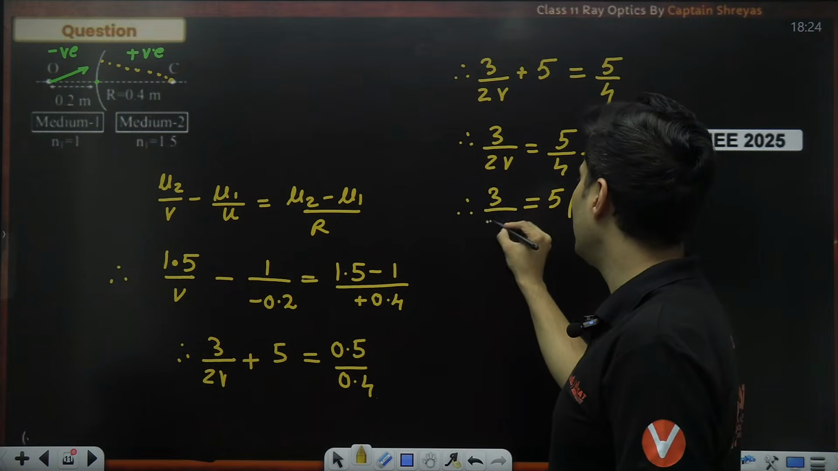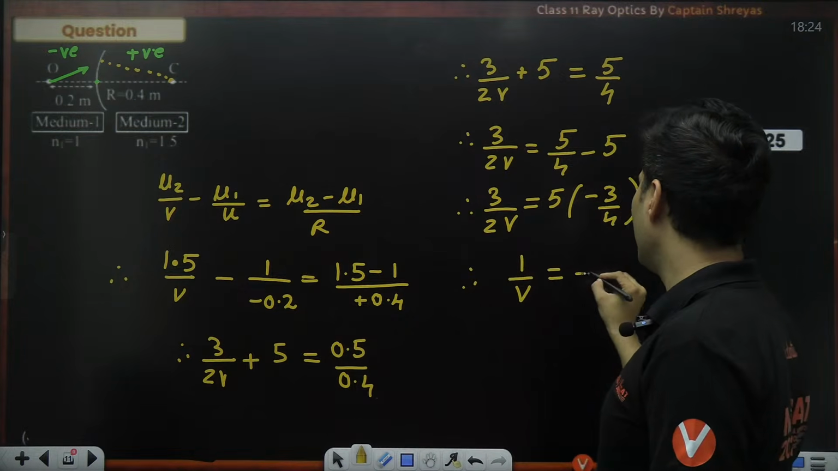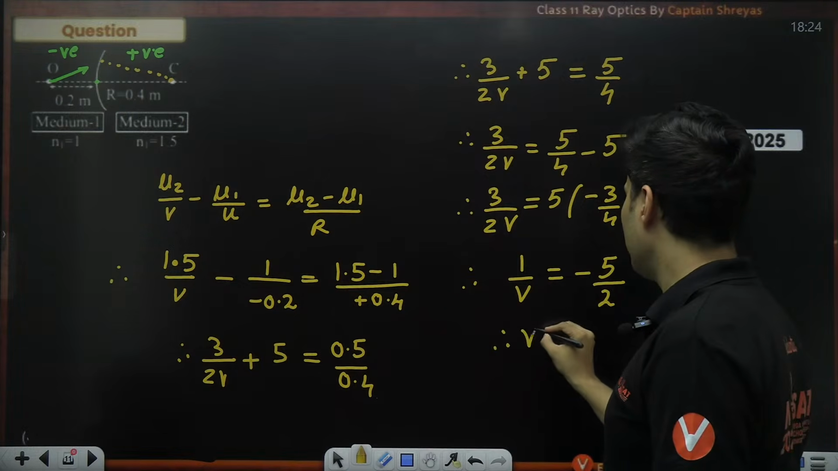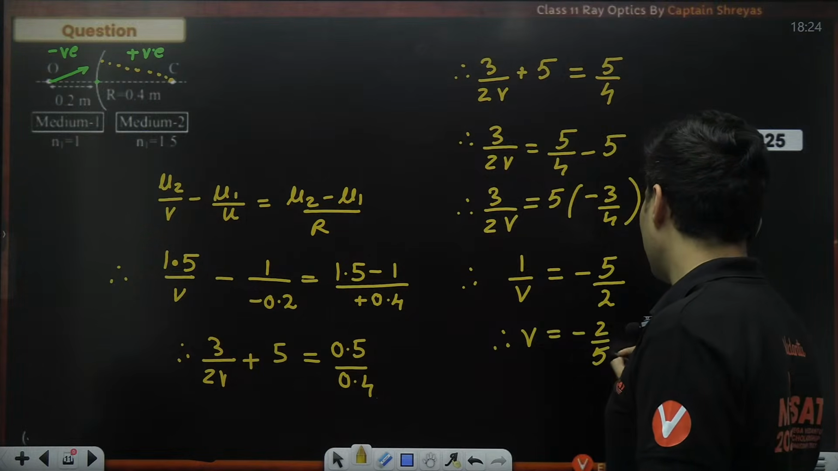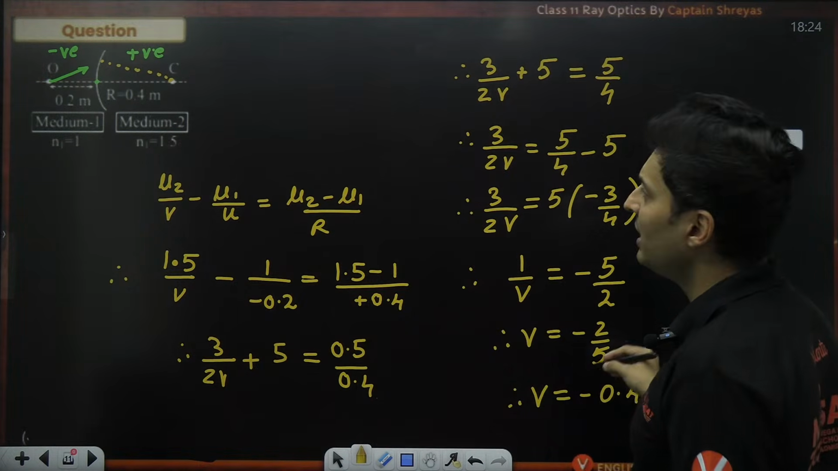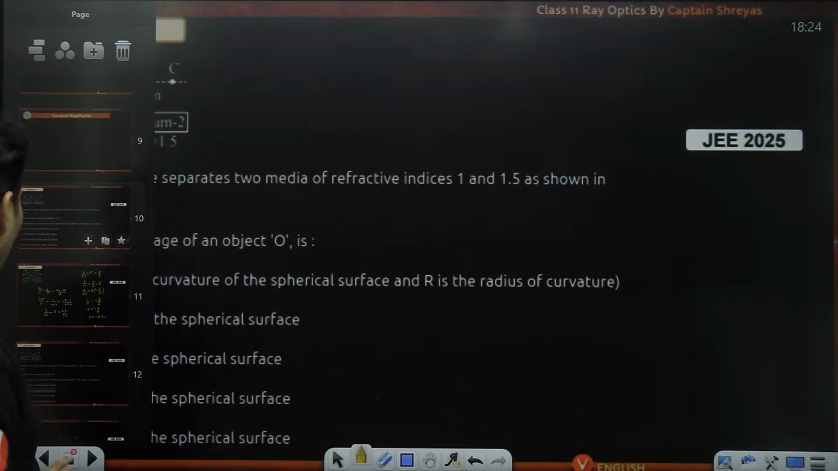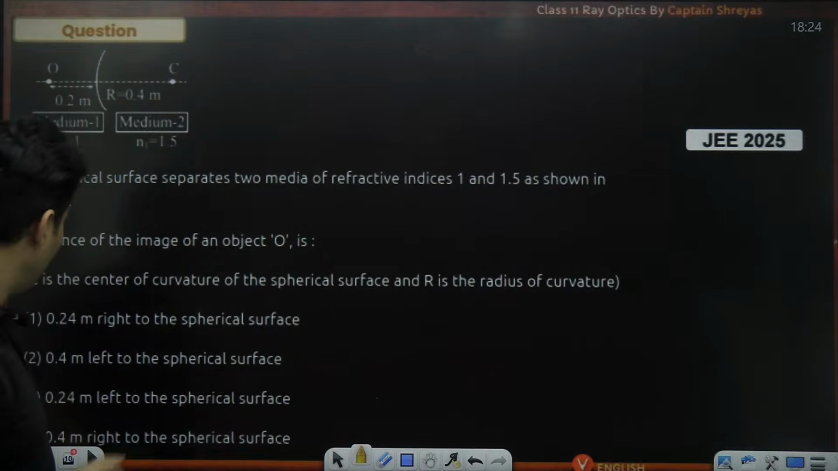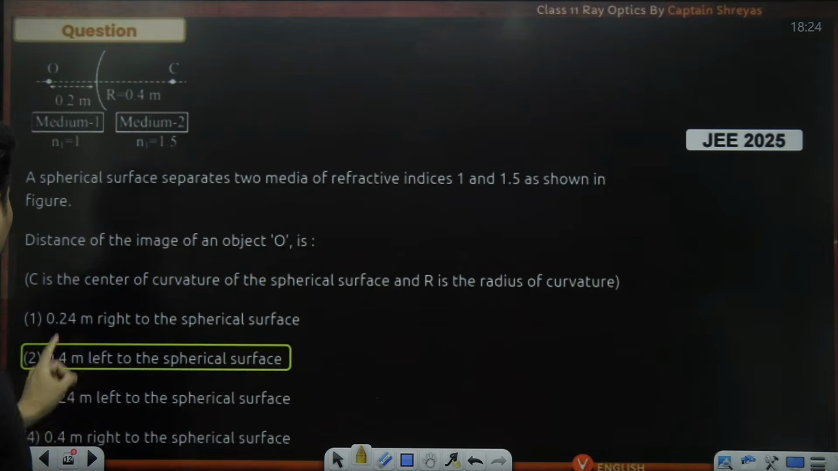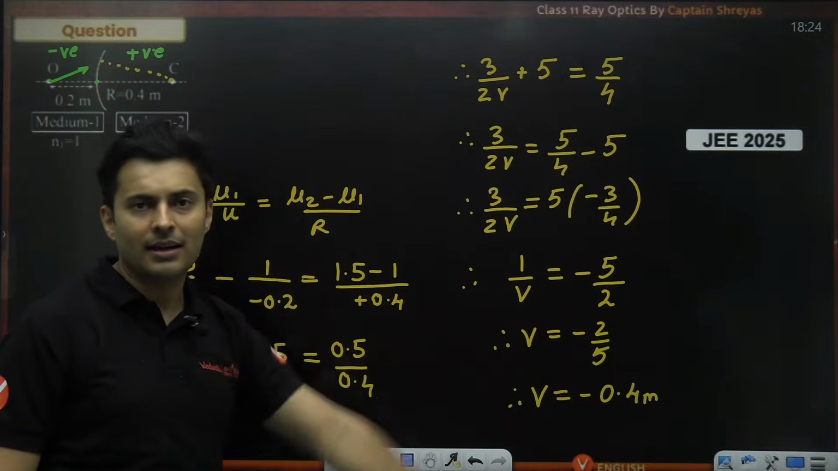So here we'll have 3 by 2v. Obviously 3 will cancel, 2 will also cancel, and 1 by v will be negative 5, with 3 gone and 2 gone. So 1 by 2 is remaining. Therefore, v will be negative 2 by 5. Now, negative 2 by 5 means minus 0.4, whatever meters. Yes, they have used meters, so we'll use meters. So minus 0.4 meters. Now minus 0.4 meters means it is on which side, guys? It is on the left side of the origin. All right. So as you can see, 0.4 meters to the left of the spherical surface. That is the absolutely right answer.